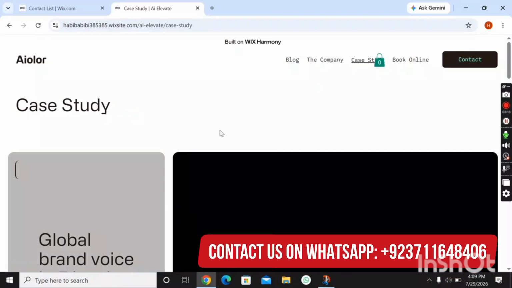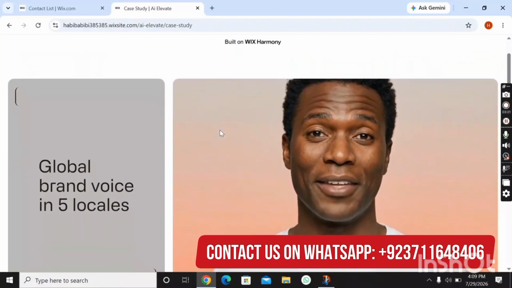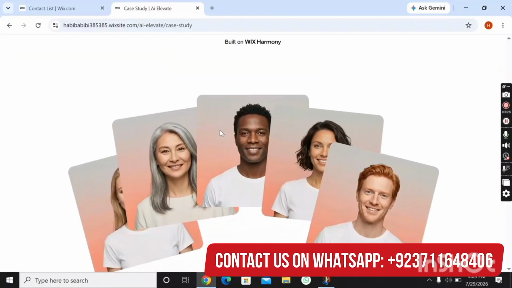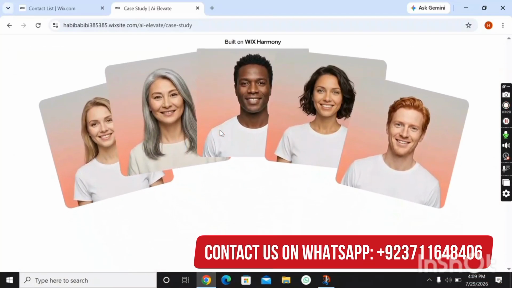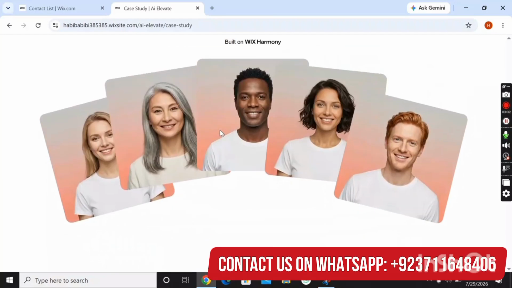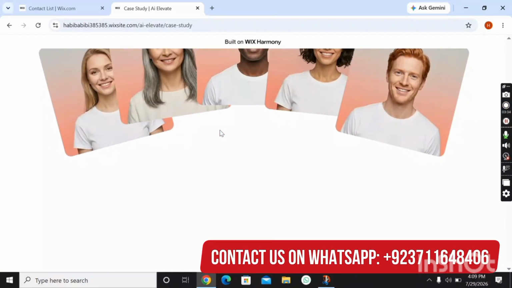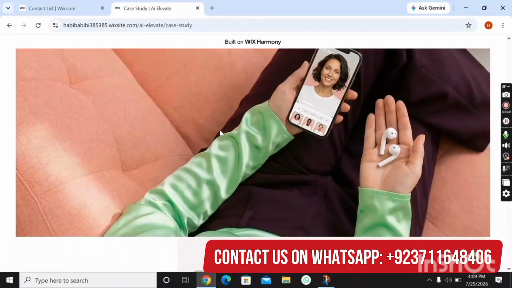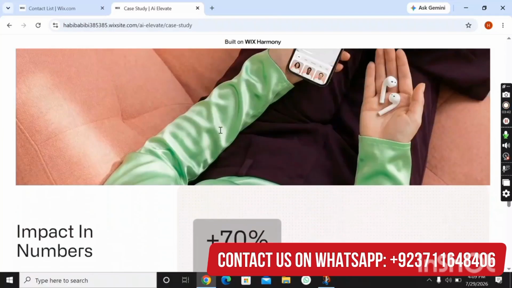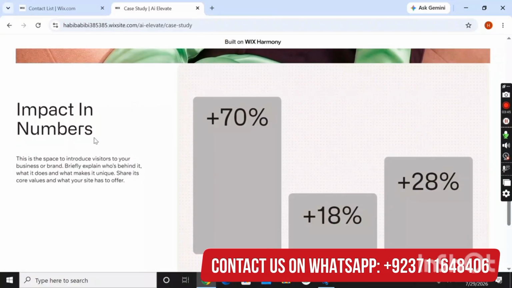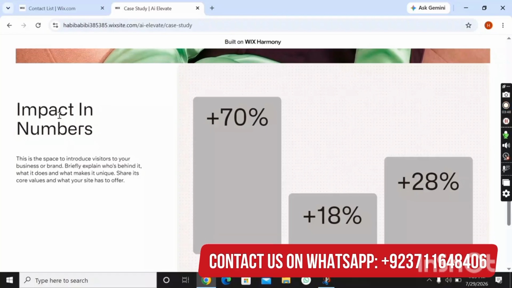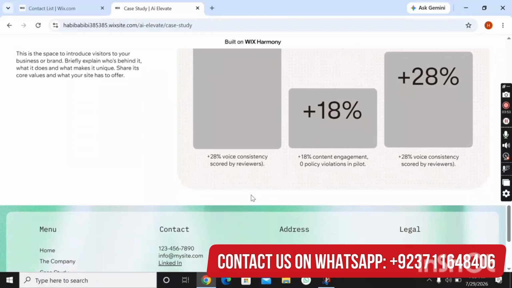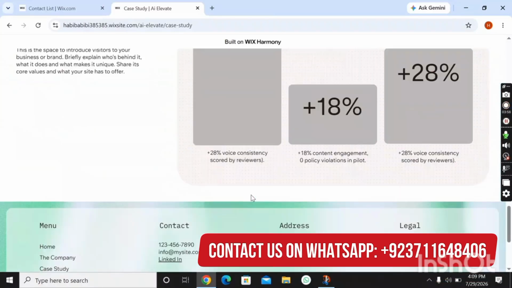So viewers, here you can see the next section. Here you can see the amazing look of this site, the most attractive view of this site. Here these members can be changed, these services can be changed, or you can add as many services or images as you want. This image can also be changed from the admin panel, and here you can see impact in numbers. You can edit them too, and this is the footer section.